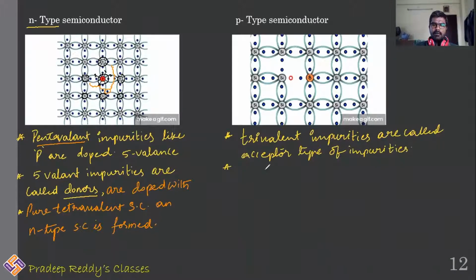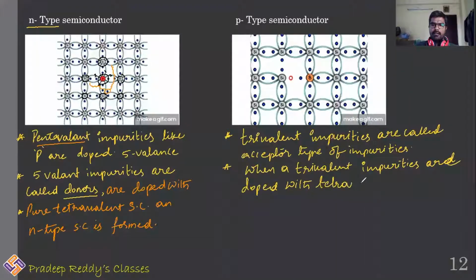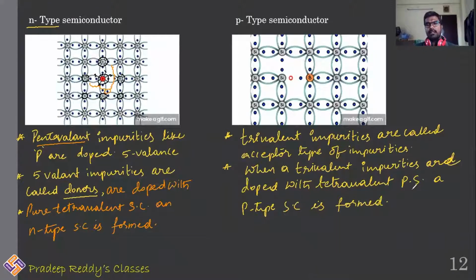So when trivalent impurities are doped with a tetravalent pure semiconductor, a p-type semiconductor is formed. A p-type semiconductor is formed when trivalent impurities are doped into a tetravalent semiconductor.